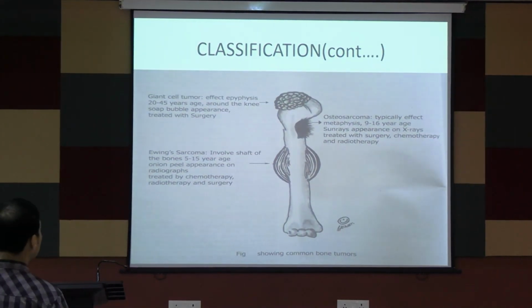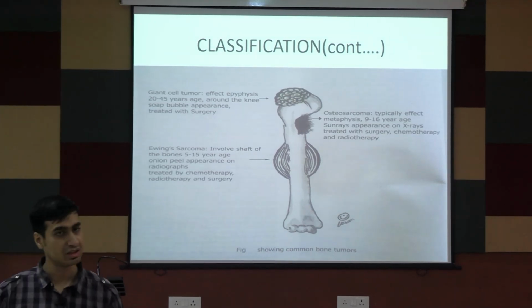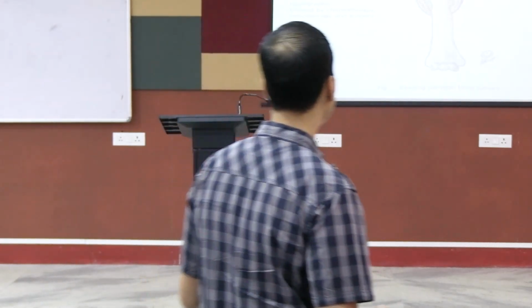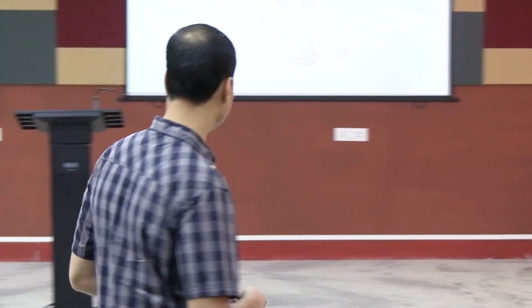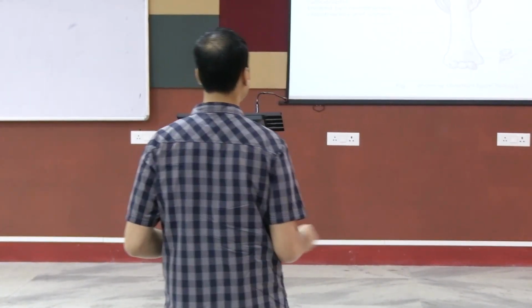Giant cell tumor is epiphyseal, though nowadays it is seen in the metaphyses also. These are all overlapping lesions, so you can see it in both. Giant cell tumors have two age presentations: 10 to 20 years, and another at 30 to 40 years. Classically there is a soap bubble appearance. I think we have an X-ray of a GCT, I will show you. It is treated with surgery; the treatment part you are going to come to later.